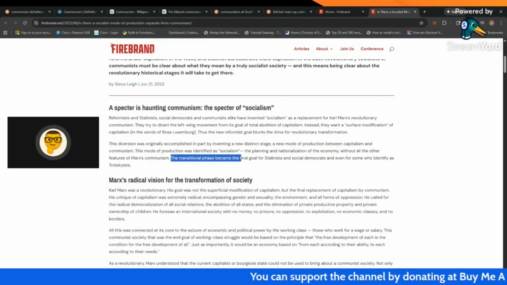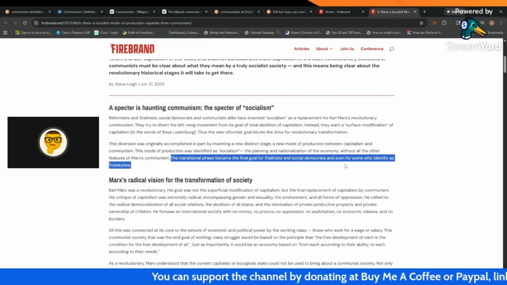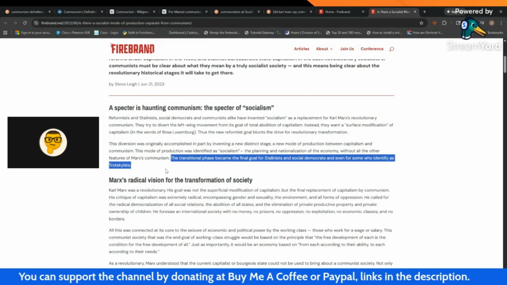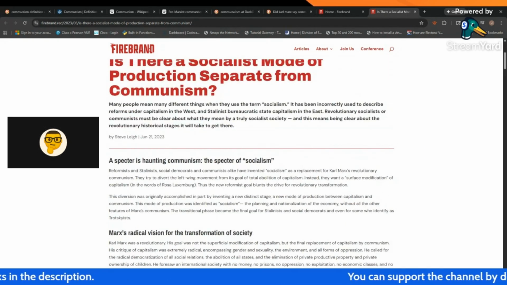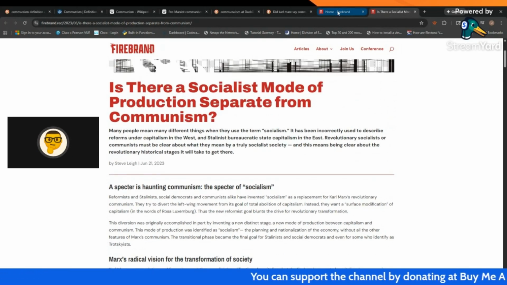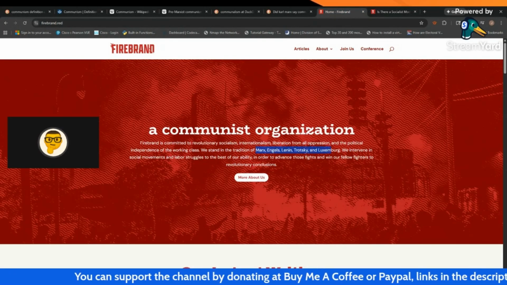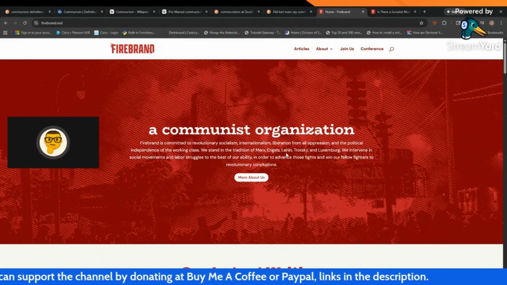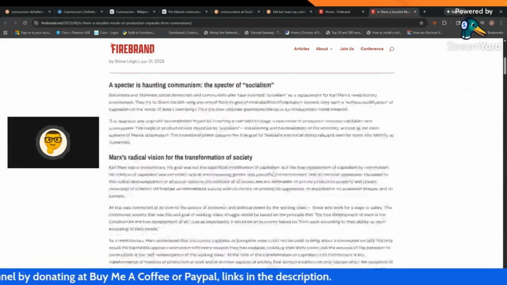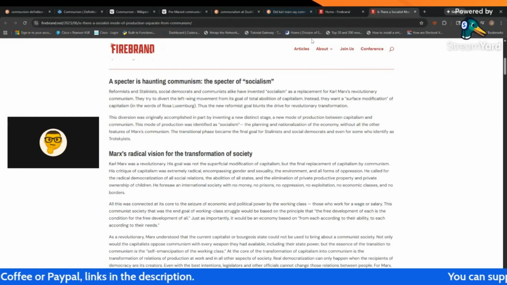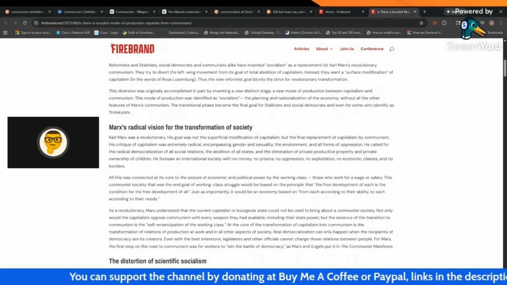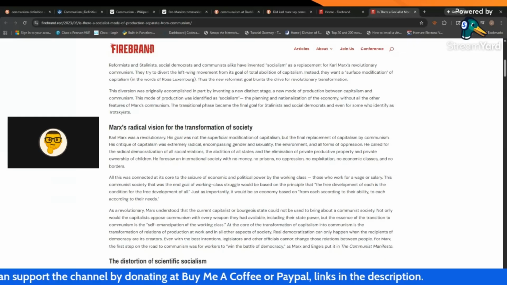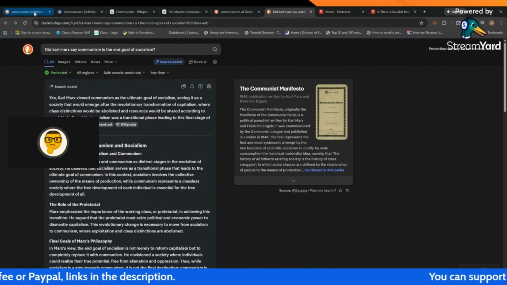The transitional phase became the final goal for Stalinists and Social Democrats, and even for some who identify as Trotskyists. So it's very interesting that an entire group that claims to be adherents to Marx, Engels, Lenin, Trotsky, and Luxemburg, in their tradition, claims that socialism is simply a blunted form of communism. And they claim that Karl Marx also said that socialism is only a phase in communism, and communism is truly the end goal. I find that to be very interesting.